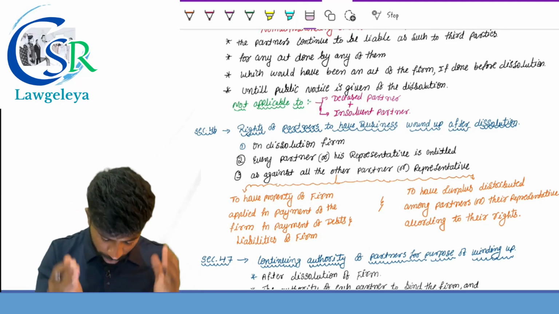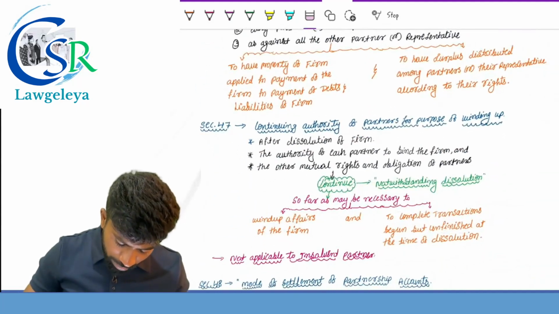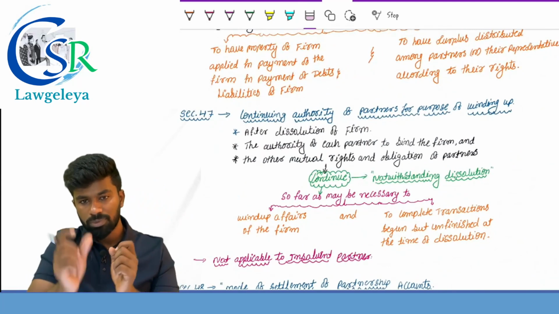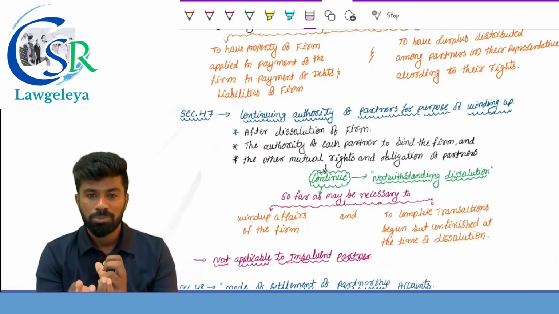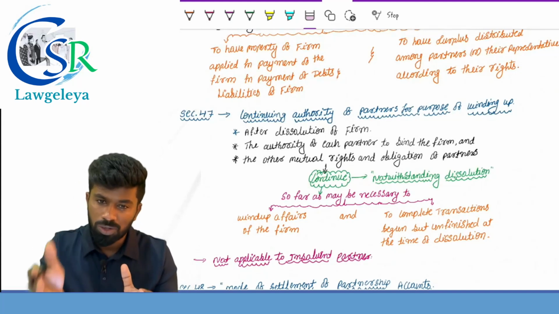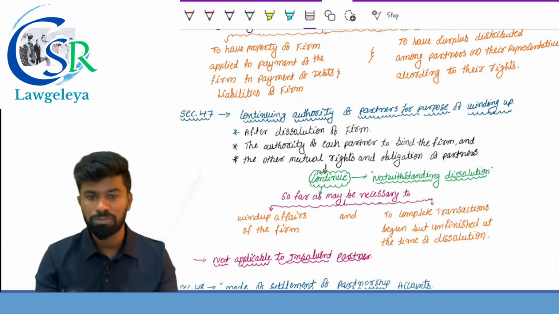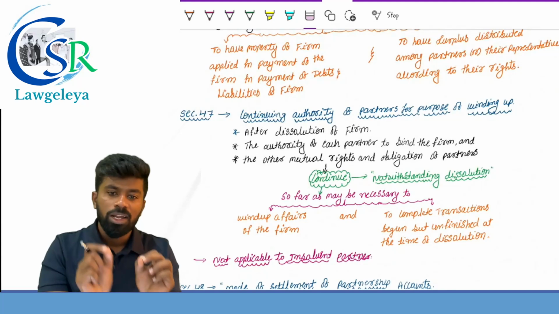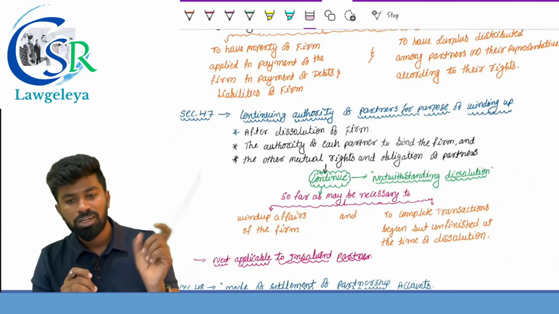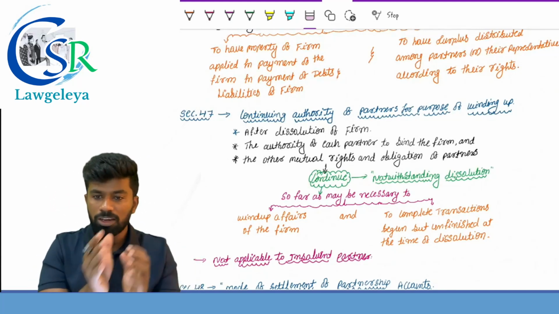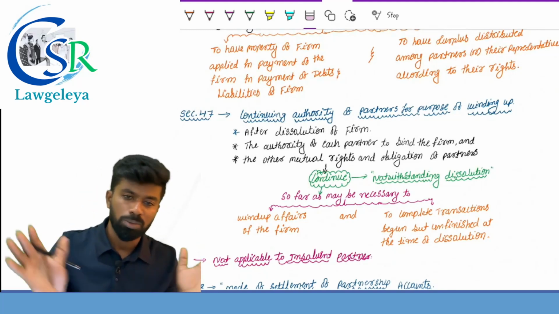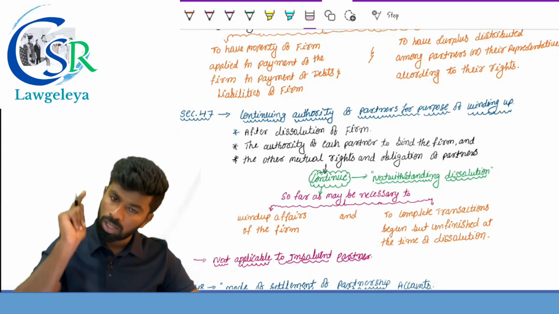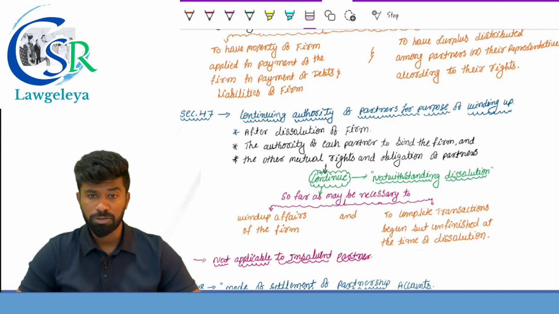Section number 47. Continuing authority of the partner for the purpose of winding up. This is also important. The name itself provides continuing authority, meaning the partners continue to have the authority notwithstanding the dissolution of the firm. For what purpose? Only for the purpose of winding up the affairs of the firm and to complete the transactions which have begun but are unfinished at the time of dissolution of the partnership. So only for such activities the partners continue to have the authority to bind the firm.